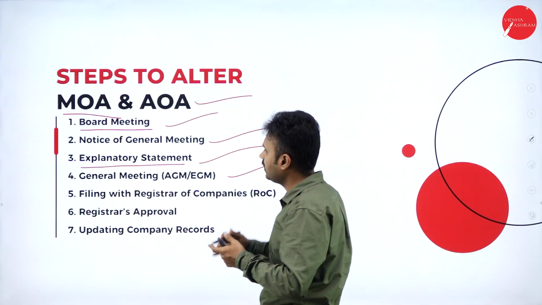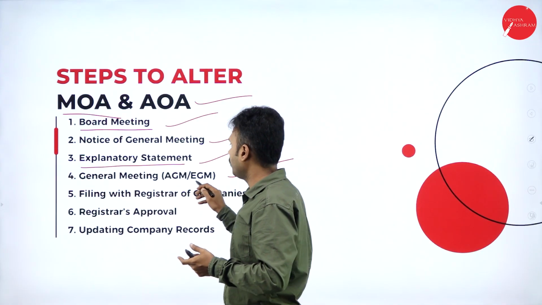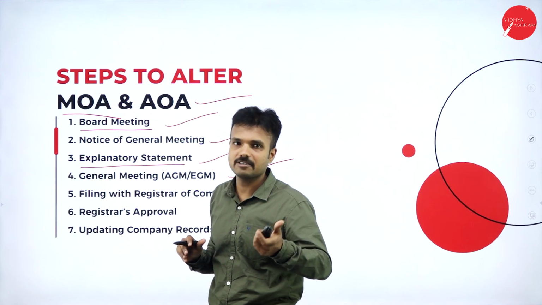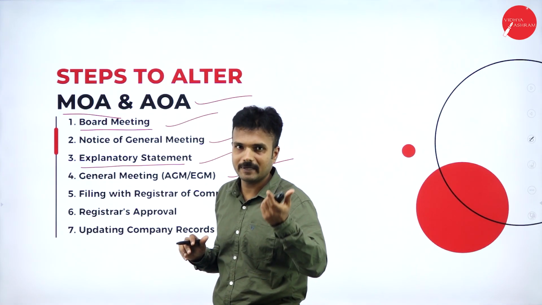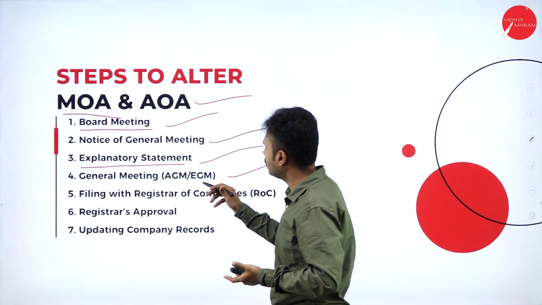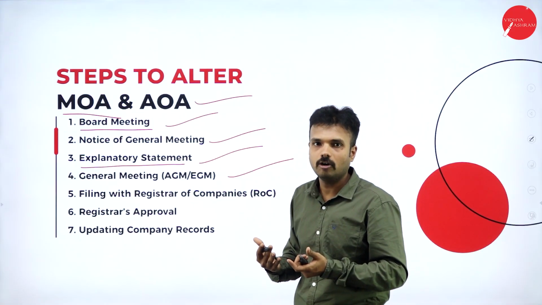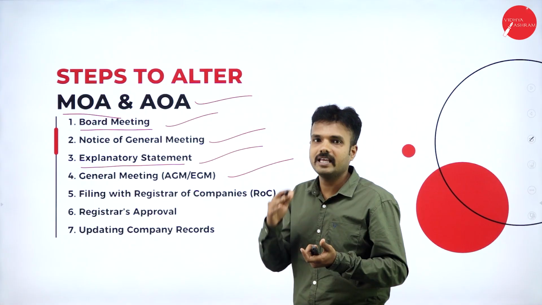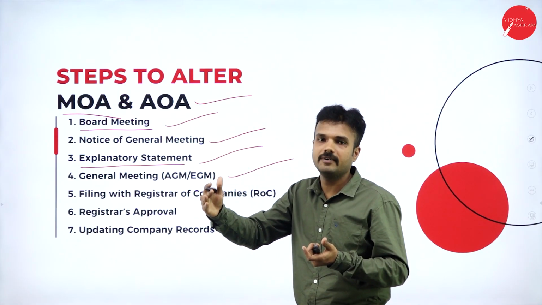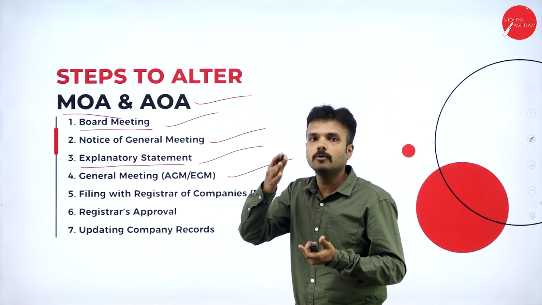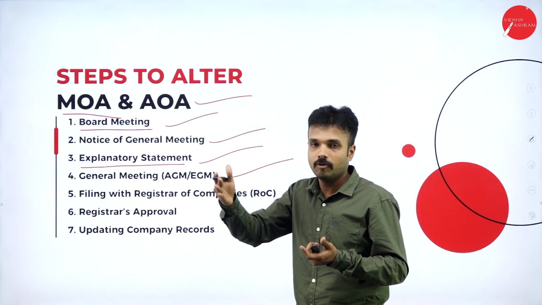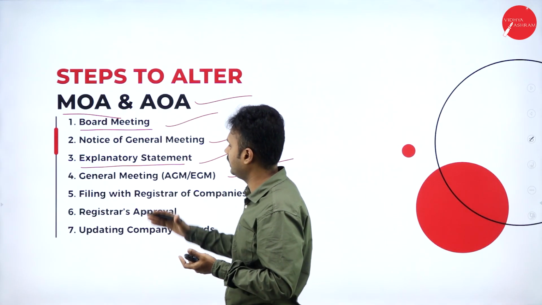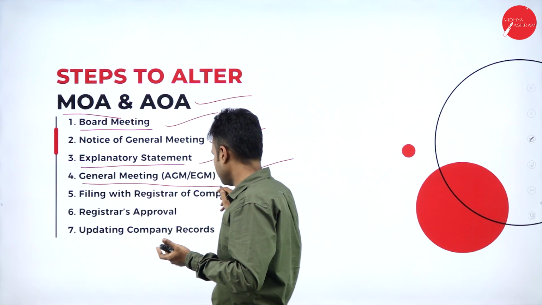After inviting the people, I am going to conduct a general meeting of shareholders and directors of the company. Both should be present in this meeting, and here they are going to discuss the agenda of the day. It's about a change in dividend policy, whether I can go with a 10% dividend. What if I don't go with 10% dividend? What will be the effect? All these things will be discussed, and finally it is going to be declared.